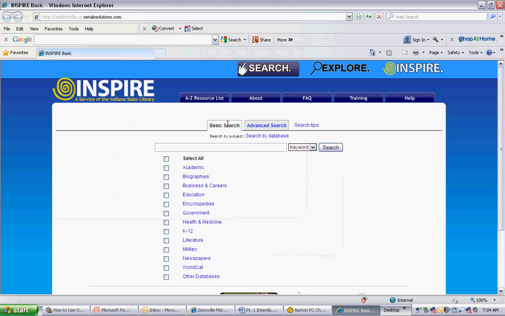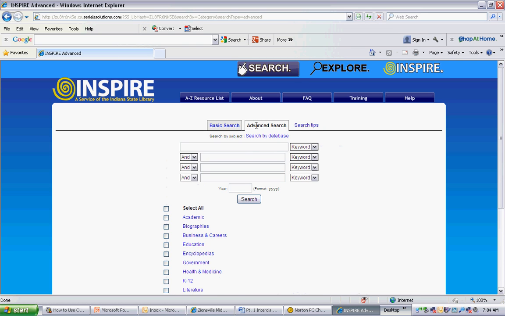While basic search can be helpful, I always find that advanced search works a bit better than the basic search. So when you get here, you're going to type in your keywords. Now, even though my topic might be child labor in India, you only want to use the keywords. So take out the "in" and just start with child labor India.